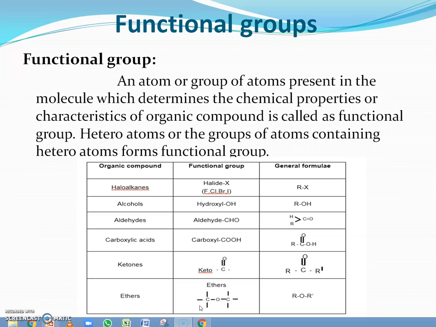In other words, the chemical properties of organic compounds are determined by the functional group present in them.